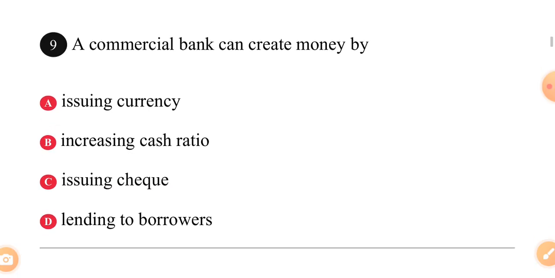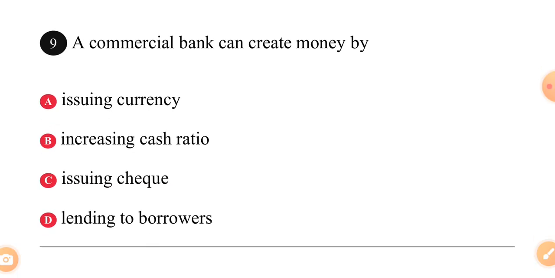A commercial bank can create money by dash. A. Issuing currency. B. Increasing cash ratio. C. Issuing check. D. Lending to borrowers. A commercial bank is not like a bankers' bank. It's not the central bank.